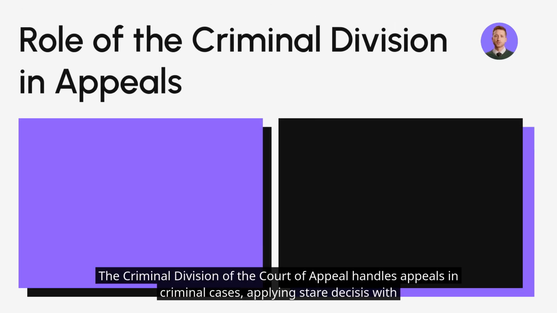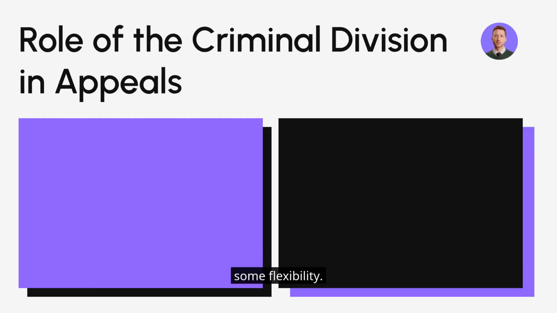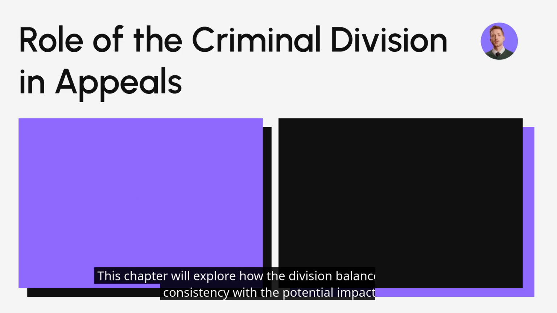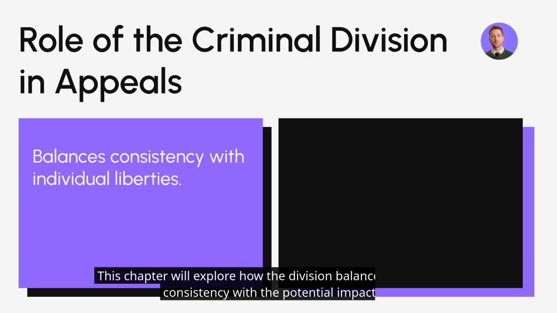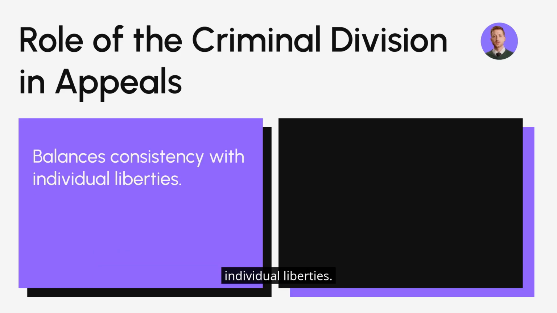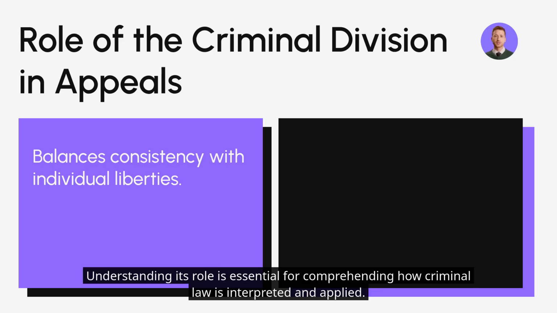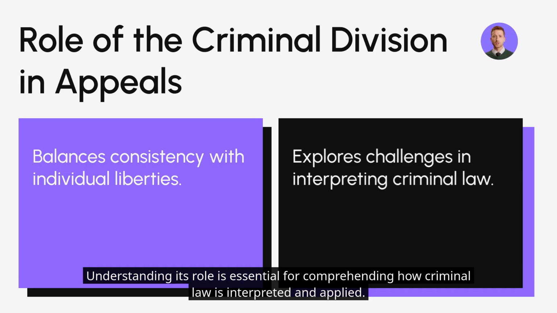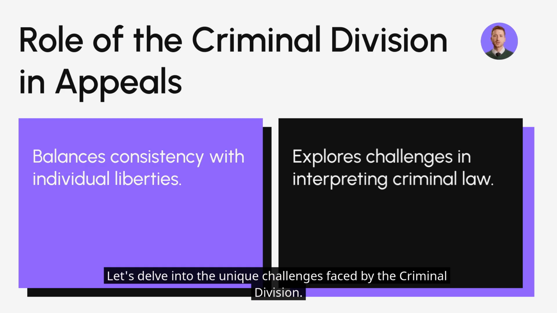The Criminal Division of the Court of Appeal handles appeals in criminal cases, applying stare decisis with some flexibility. This chapter will explore how the division balances the need for consistency with the potential impact on individual liberties. Understanding its role is essential for comprehending how criminal law is interpreted and applied. Let's delve into the unique challenges faced by the Criminal Division.